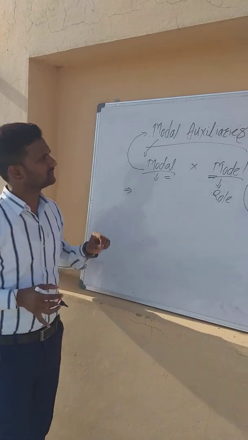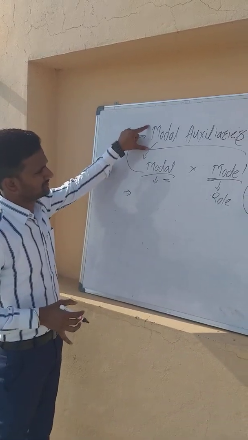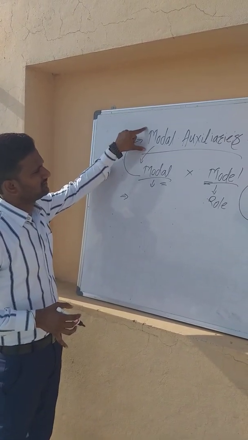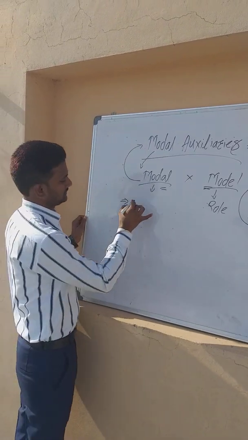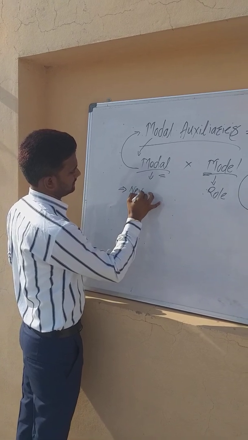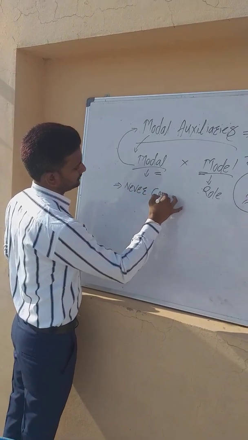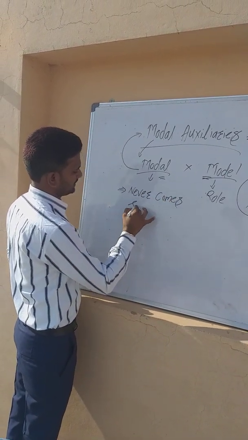The first one is that a modal auxiliary never comes alone or single.